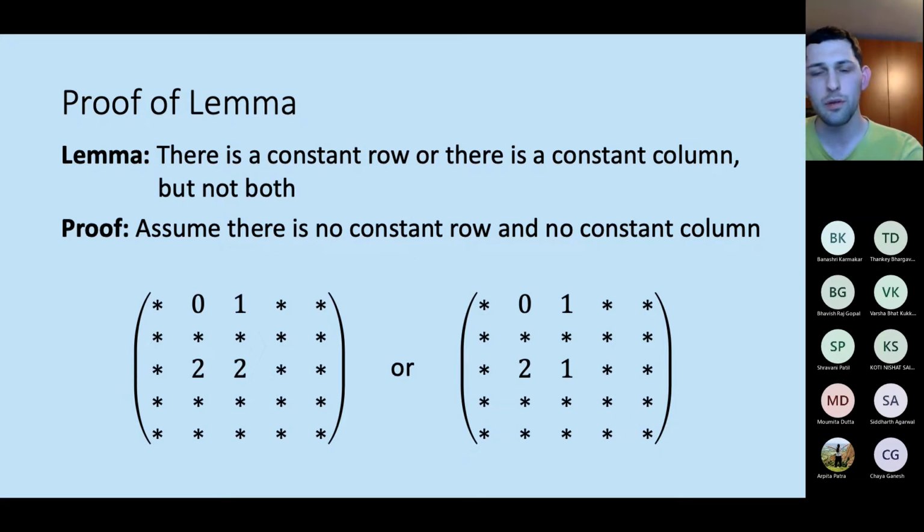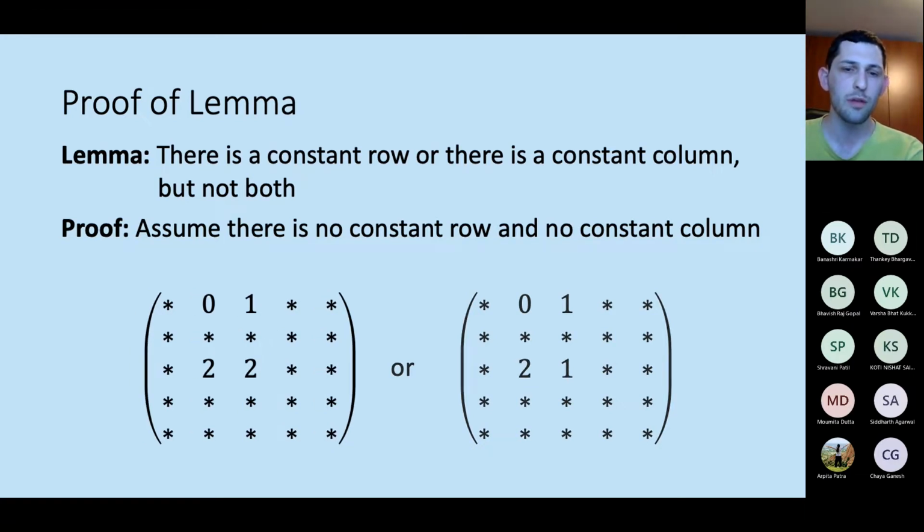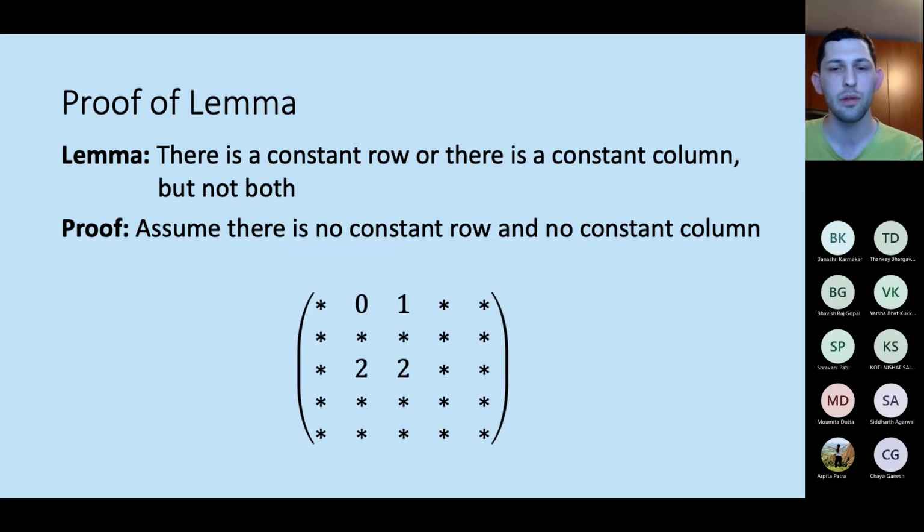Because notice that if it equals some other value 3, then it's an ABCD, which we assume that we don't have. So it must be 2 or 1. So without loss of generality, we can assume that we're in the first case. And now we'll try to fill in the gaps, these asterisks. What do they equal to?